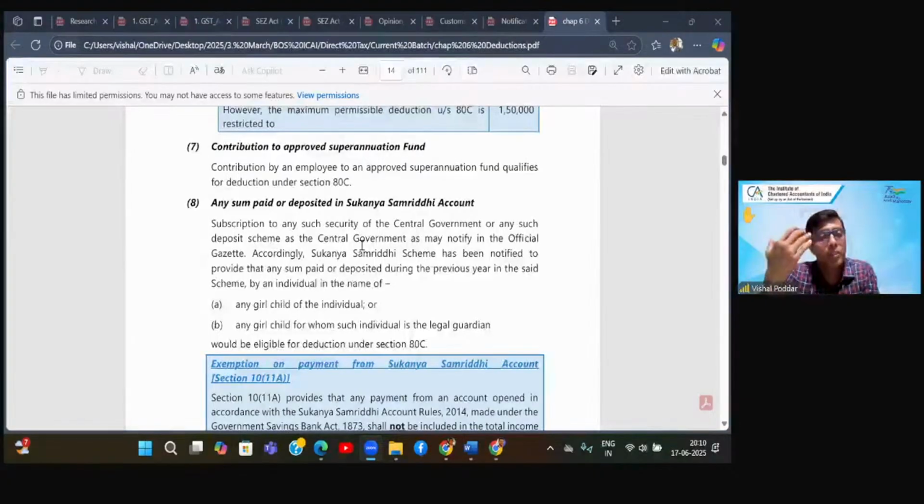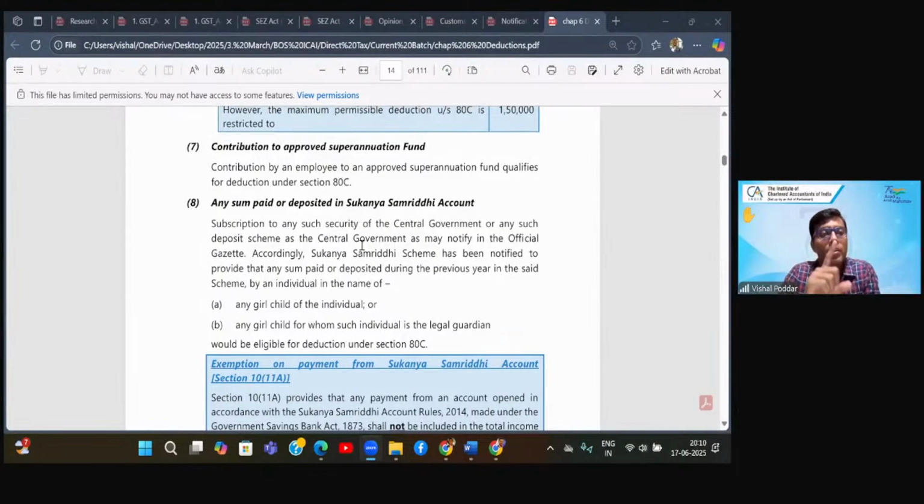Tomorrow, even if my children become major, still I will get the deduction. Like today, my daughter is major. So even still, if I make payment for her, I will still continue to get deduction. Tomorrow, my daughter may start earning in the next one or two years. Still, if I continue to pay a life insurance premium, I will get deduction.